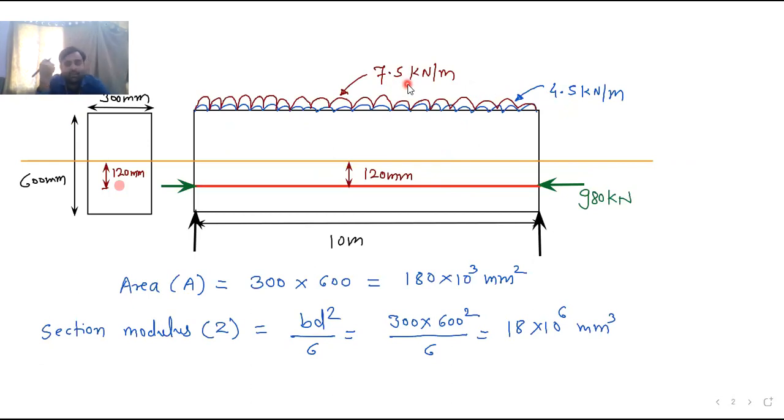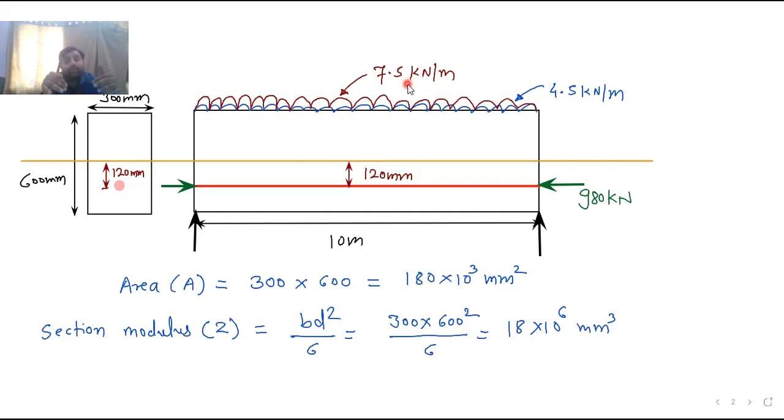While doing structural analysis, what do we do? If the units are the same, we add the dead load and live load, and then calculate the bending moment. In DCS1 also we were doing the same thing. We calculate the dead load, we calculate the live load, we add them and we calculate the moment. Here also you can do 7.5 plus 4.5. It is 12.